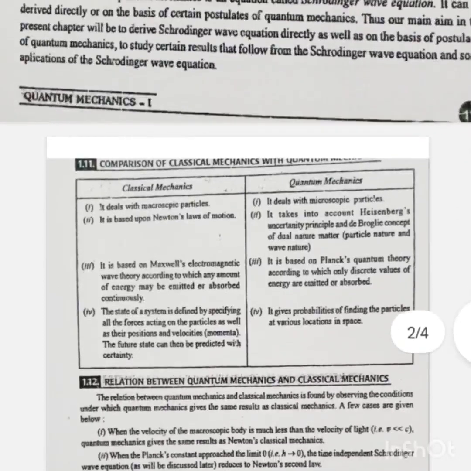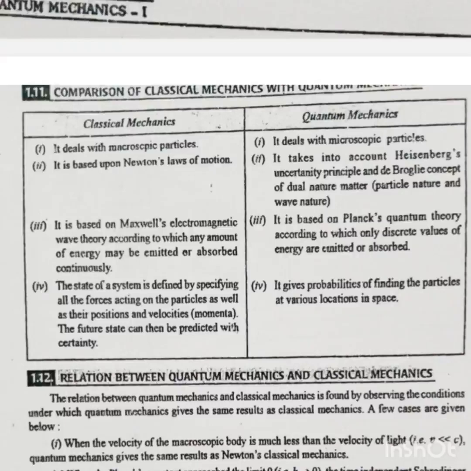Classical mechanics and quantum mechanics. The first point: classical mechanics deals with macroscopic particles, and quantum mechanics deals with microscopic particles. The second point: classical mechanics is based upon Newton's laws of motion, and quantum mechanics takes into account the Heisenberg uncertainty principle and de Broglie's concept of dual nature of matter, particle nature and wave nature. The third point: classical mechanics is based on Maxwell's electromagnetic wave theory, according to which any amount of energy may be emitted or absorbed continuously. And quantum mechanics is based on Planck's quantum theory, according to which only discrete values of energy are emitted or absorbed.